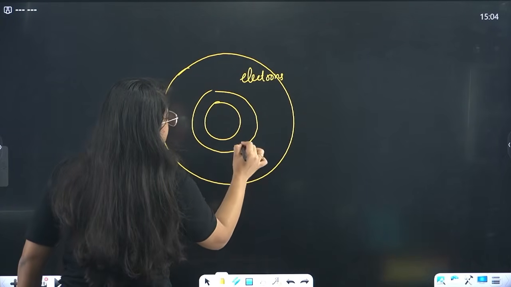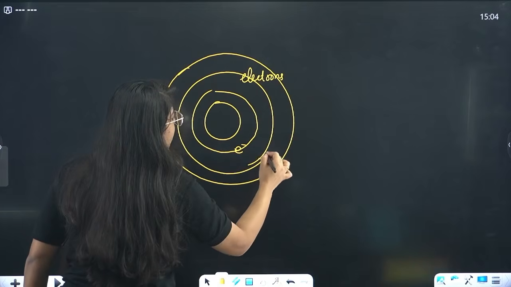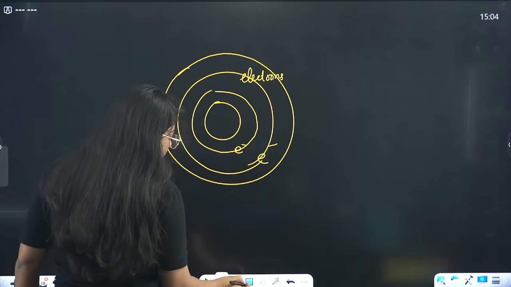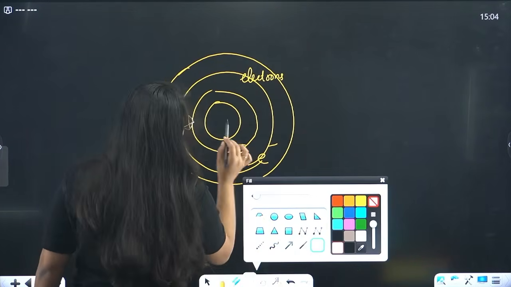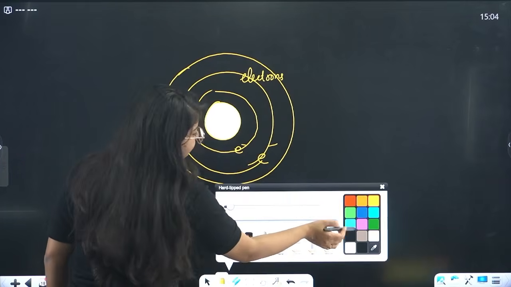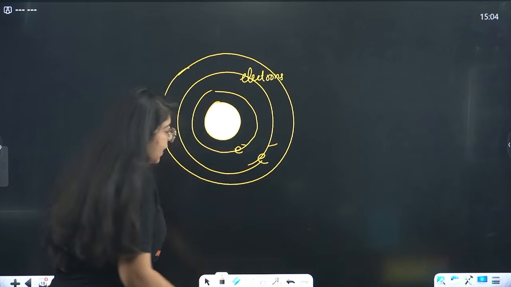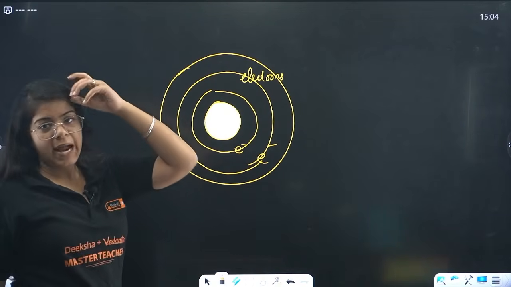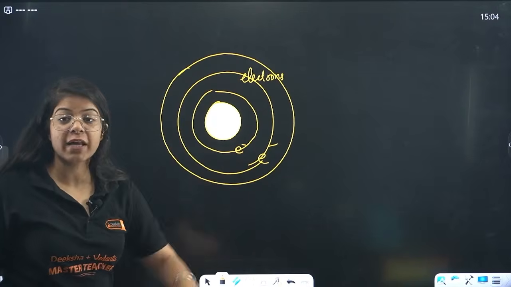Electrons here, and more electrons here, and this is your nucleus. But tell me one thing: hydrogen has 1 proton and one mass, but helium has 4 times the mass.